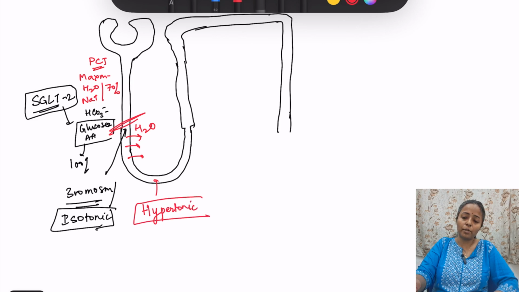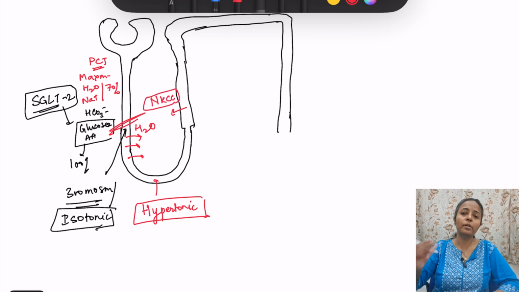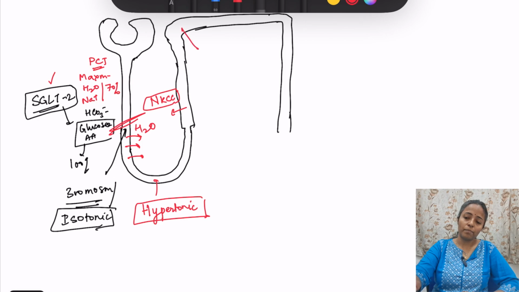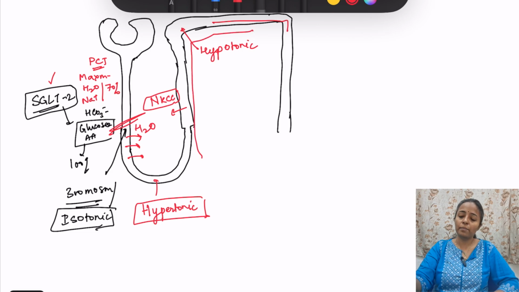ठीक है. So here in the loop of Henle the tonicity increases, so it becomes hypertonic. अभी here in the ascending limb, it is permeable only to solutes, and there is the symporter NKCC, the sodium potassium 2 chloride symporter. ये भी symporter है, SGLT2 भी symporter है. But there is no permeability to water in the ascending limb. Only solute is moving. तो यहाँ पे जब पहुंचेगा filtrate, because solute has gone outside, here it will become hypotonic. So this whole region is impermeable to water.